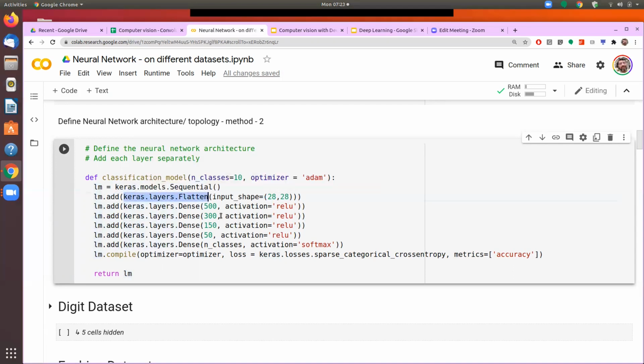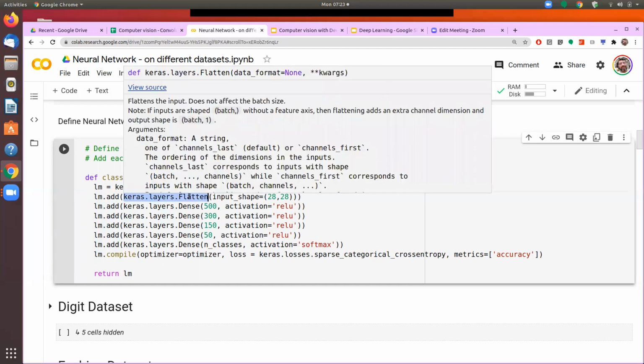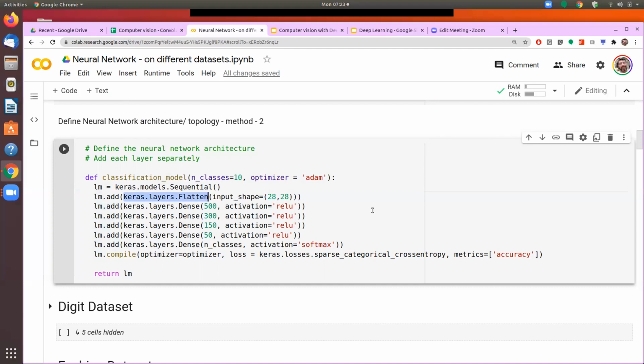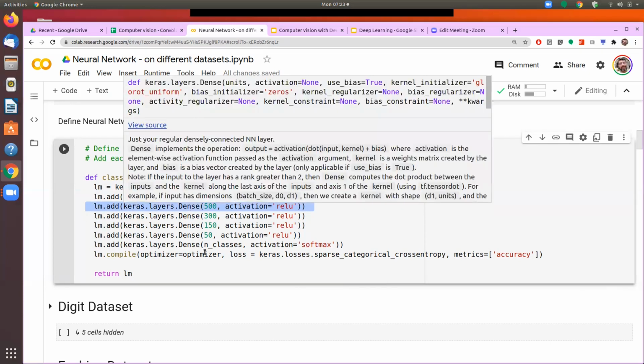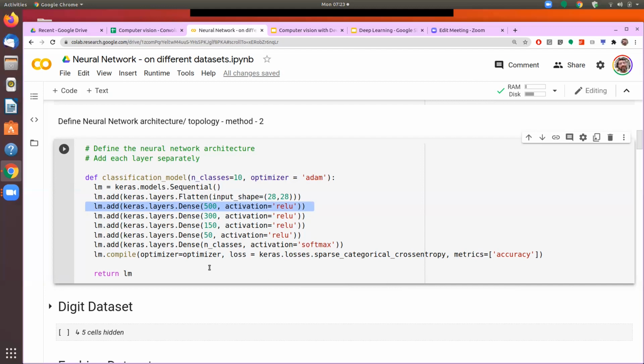So we say that the first one is a flattening layer. This layer will take the input and flatten it. Flattening means that it will bring that into a one-dimensional shape. So now my input has been taken and processed, brought into a single dimensional shape. Then we start adding the hidden layers, the computation layers. We define what kind of layer it would be. So we are saying this will be a dense layer, meaning a fully connected layer. And this layer will comprise 500 neurons. And in each neuron, the activation would be ReLU.